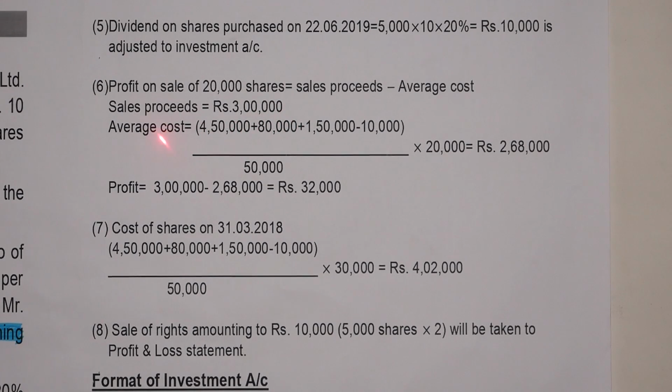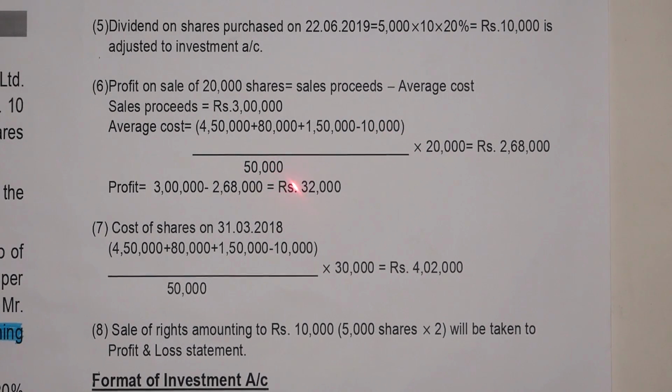Now we are calculating average cost. Cost of 30,000 shares is 4,50,000 plus cost of 5,000 shares is 80,000 plus cost of 10,000 rights shares is 1,50,000 minus 10,000 dividend. Why are we deducting 10,000? Because it is mentioned in the question.